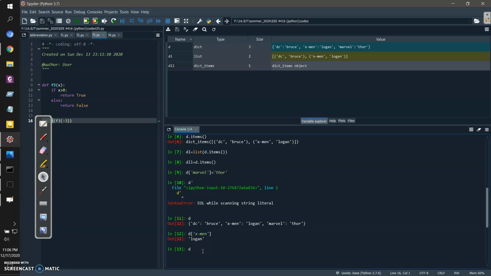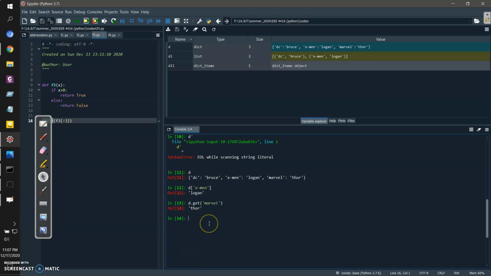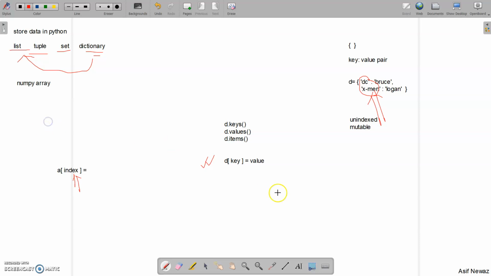Another way to do that is a method called d.get. What do I want to get? Say for example, I want to get the value associated with the key Marvel. It will return the value. So these are two ways to access the items. Let's write it. To access the item, I can just call it by the key. I can also use this method called d.get, then the key. So this is another way to do this.